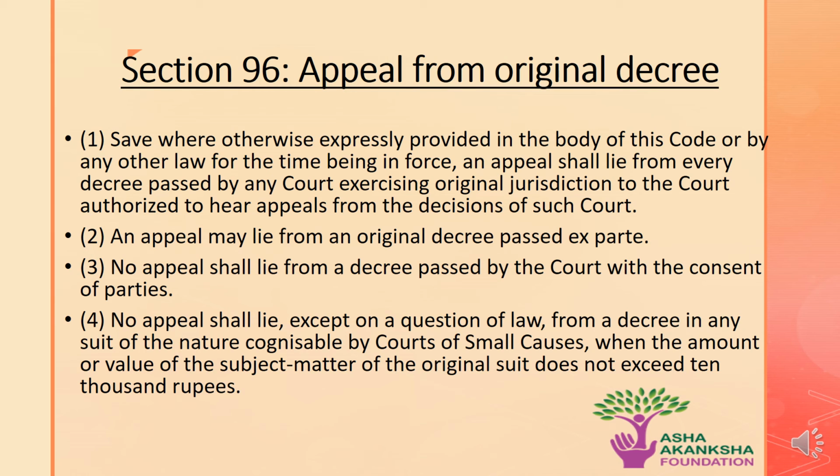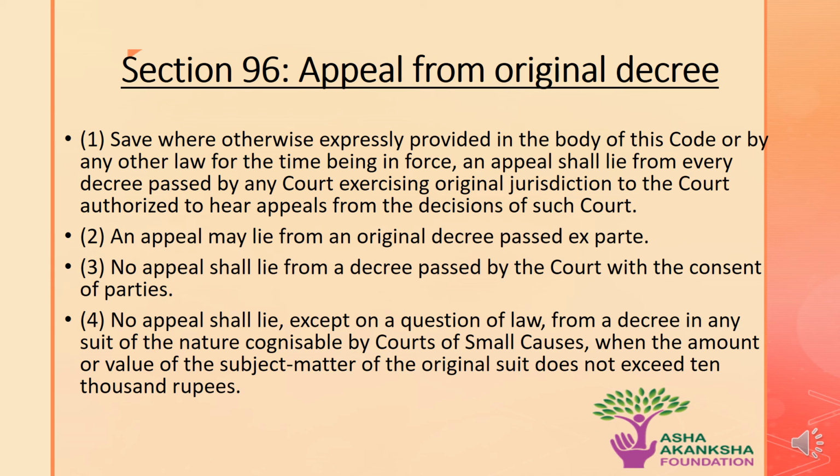Section 96 states appeal from the original decree. This section states that clause 1: save where otherwise expressly provided in the body of this Code or by any other law for the time being in force, an appeal shall lie from every decree passed by any court exercising original jurisdiction to the court authorized to hear appeals from the decision of such court. Clause 2 states that an appeal may lie from an original decree passed ex parte.